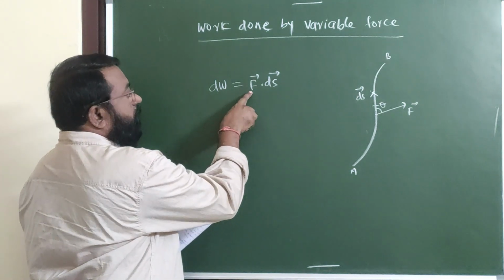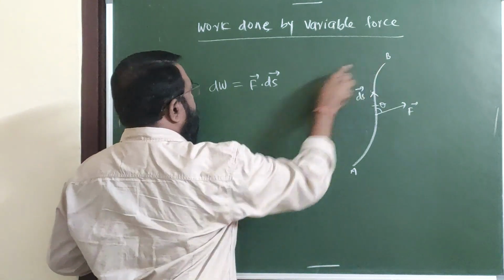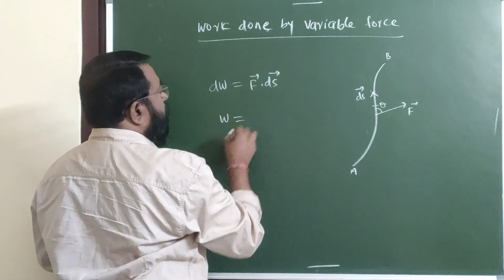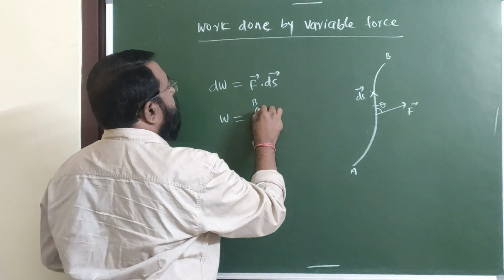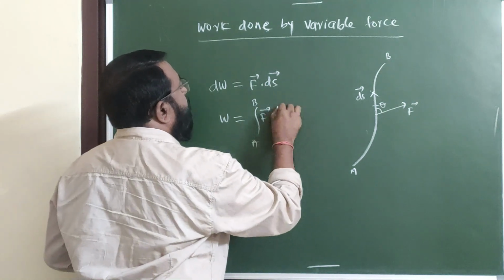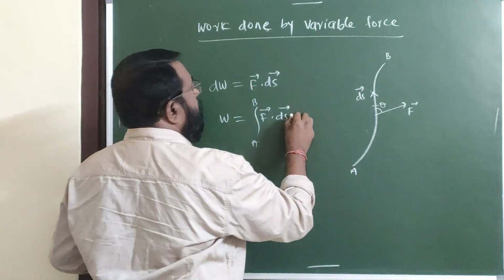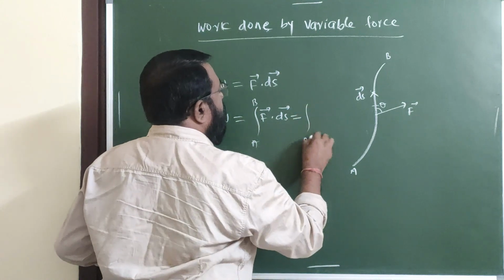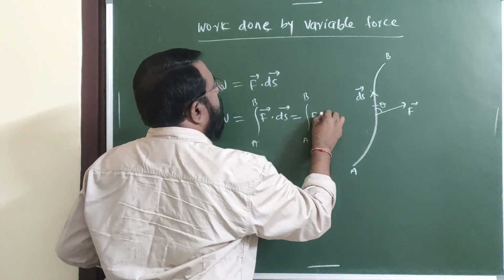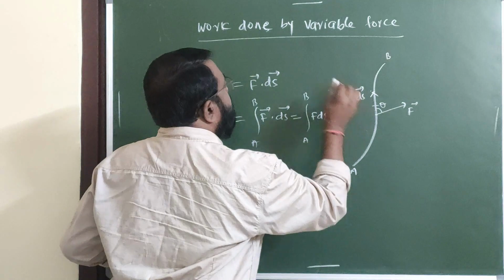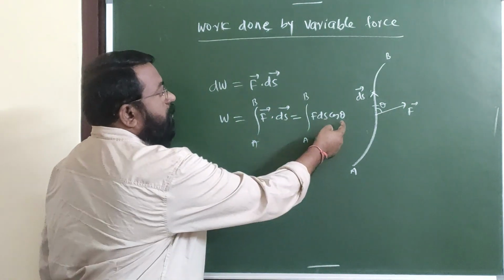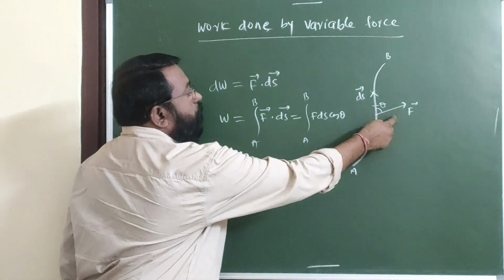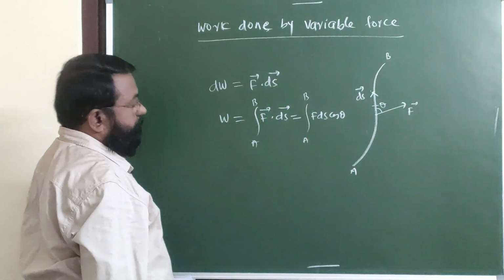Therefore, the total work done by this variable force from A to B becomes W is equal to integral A to B of F bar dot ds bar. It is nothing but integral A to B of F ds cos theta, and theta is the angle between the force vector and the displacement vector.